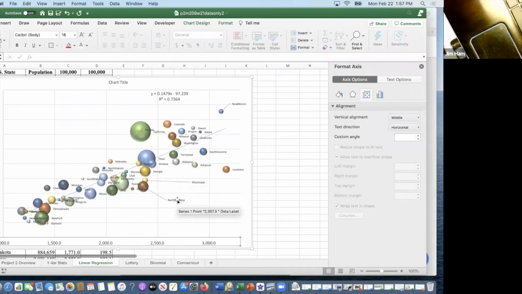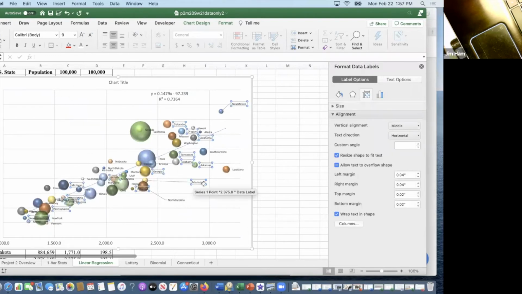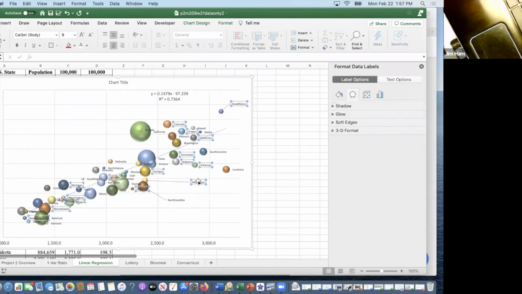Even these states, if you click on them, you can increase their font to 16 to make them look a little bigger. Can't see anything on this graph, but if you start dragging these away from the line of best fit, you've got a lot of room up here that you can play around with.